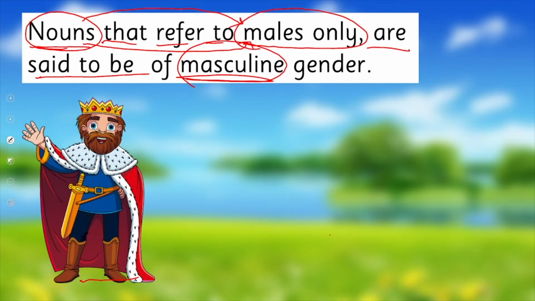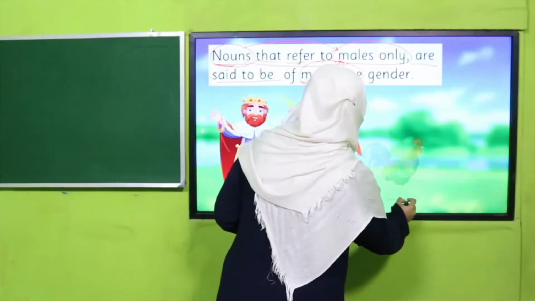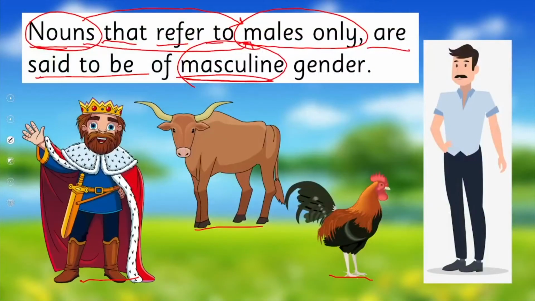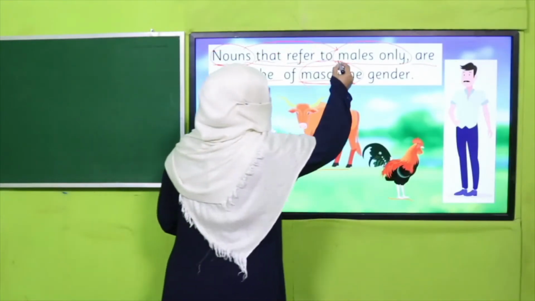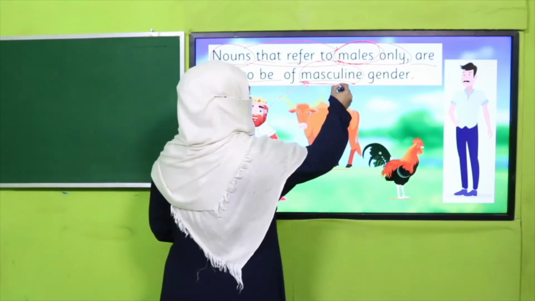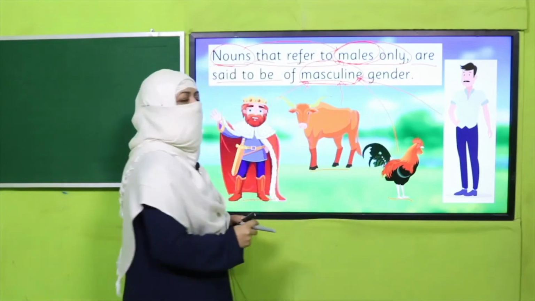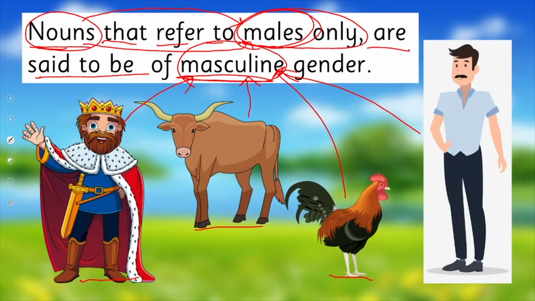King is always a male. Bull, rooster, man, these are all the naming words we used for males only. That's why king is masculine, bull is masculine, rooster masculine, man masculine. These all are masculine gender nouns.